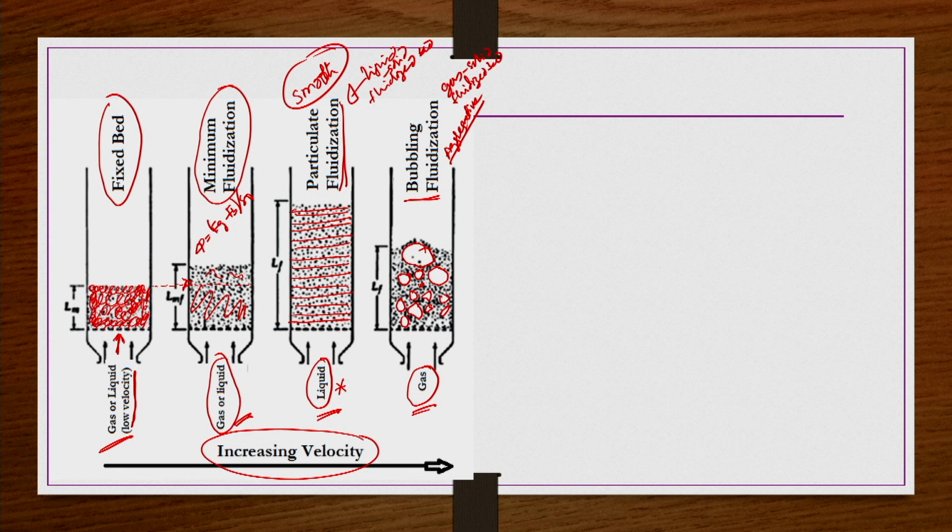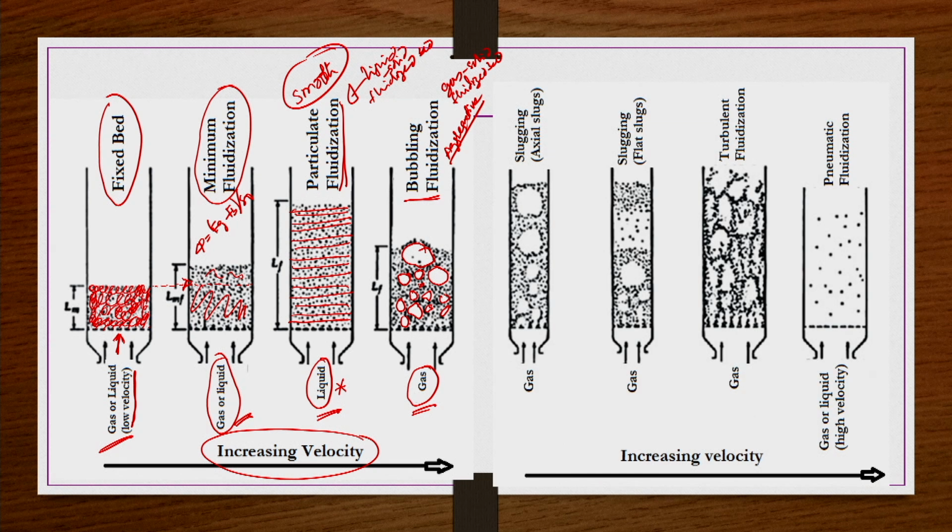Now, we take one more case, a few more figures where we have increasing velocity only, further increasing velocity, right. The fluid that you take is now gas, and the column diameter you make smaller, or you take a slightly narrower column. Compared to the first four figures, where the column diameter is sufficiently large, in the fifth figure, slugging fluidization, the column diameter is small.